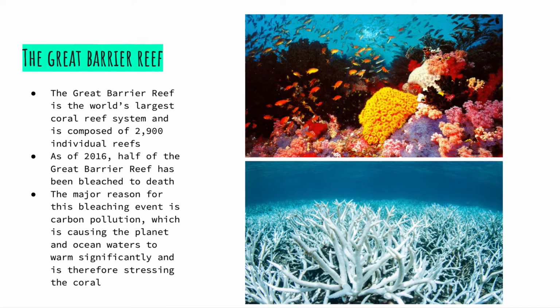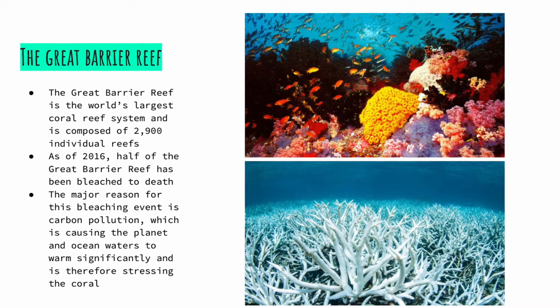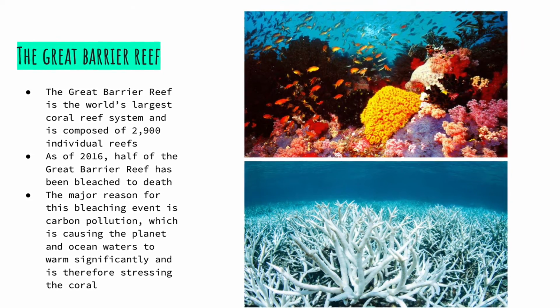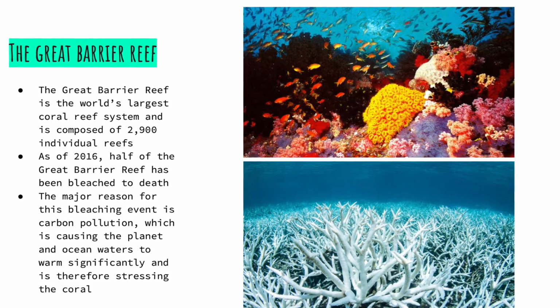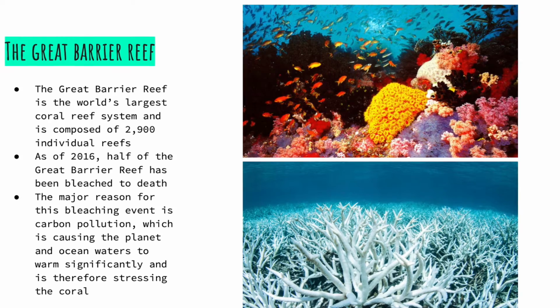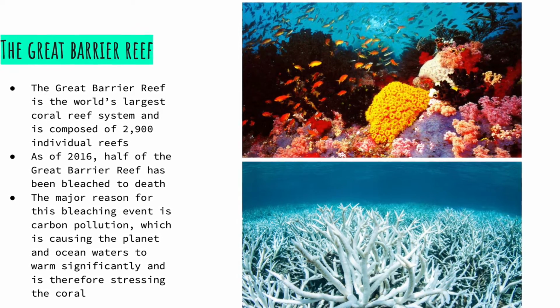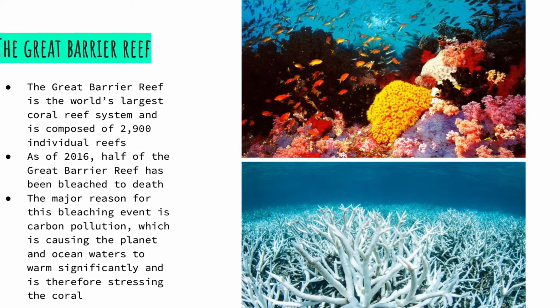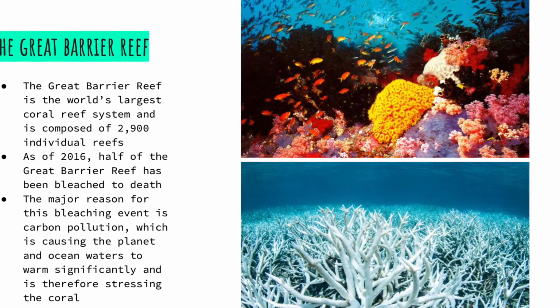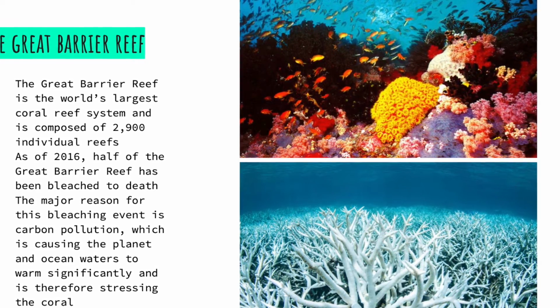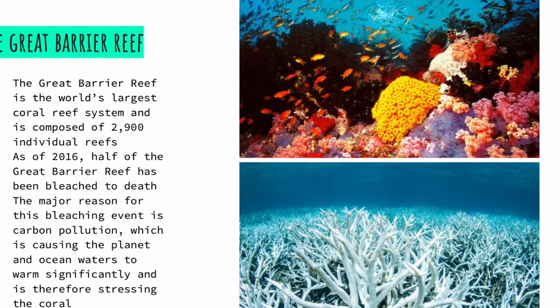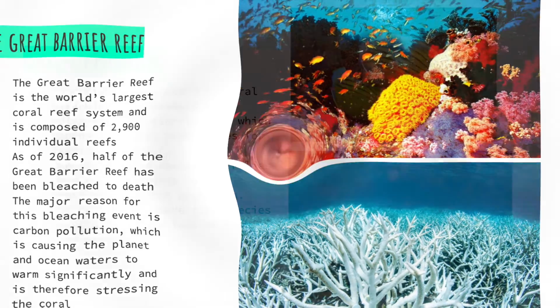The Great Barrier Reef. The Great Barrier Reef is one of the world's largest coral reef systems and is composed of 2,900 individual reefs. As of 2016, half of the Great Barrier Reef has been bleached to death, and the major reason for this bleaching event is carbon pollution, which is causing the planet and ocean waters to warm significantly and is therefore stressing the coral.